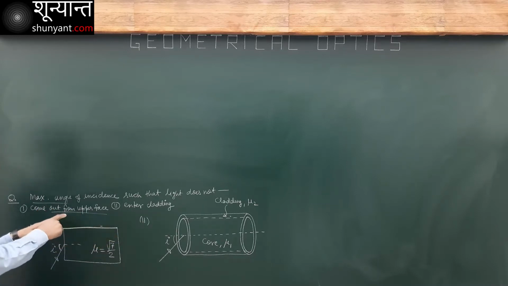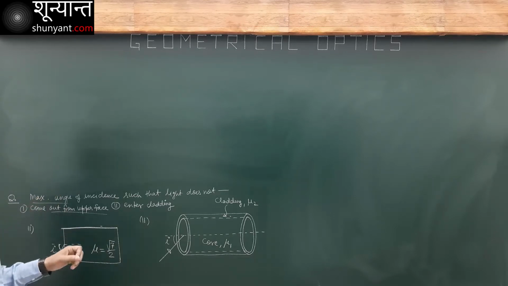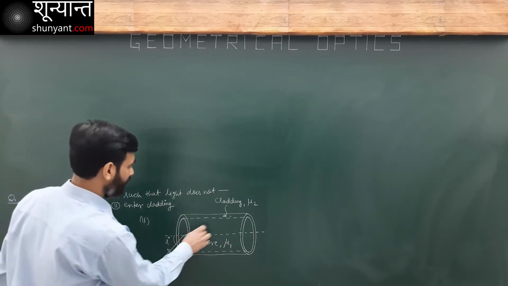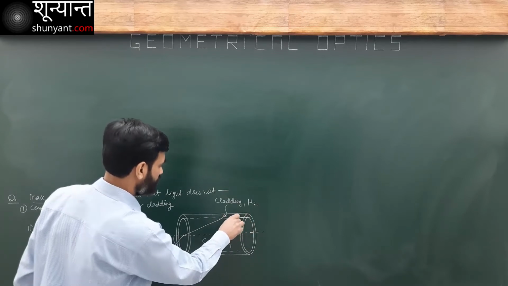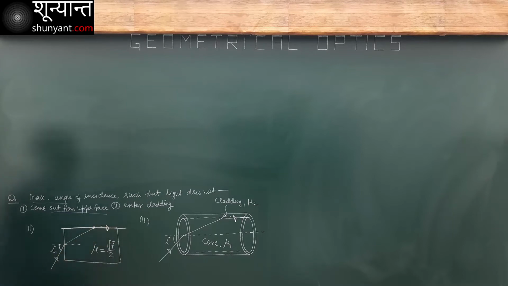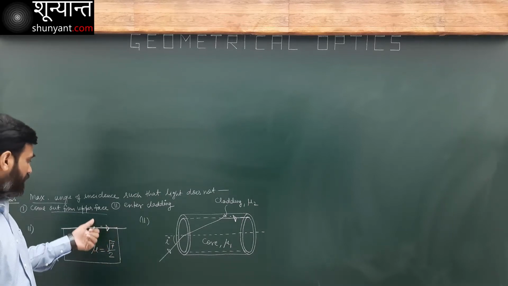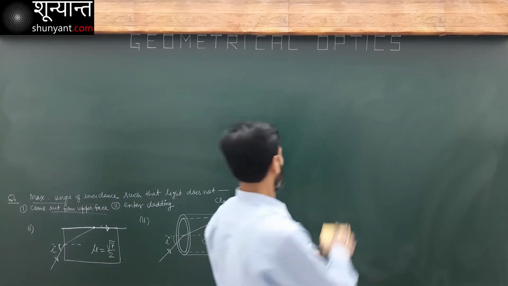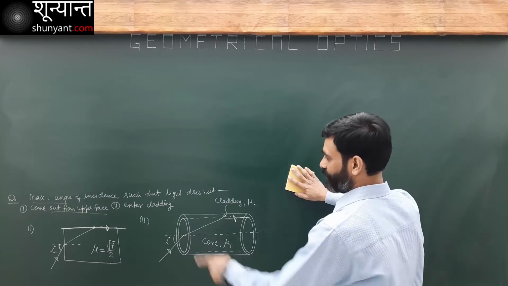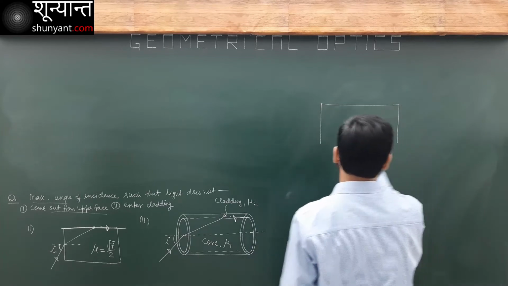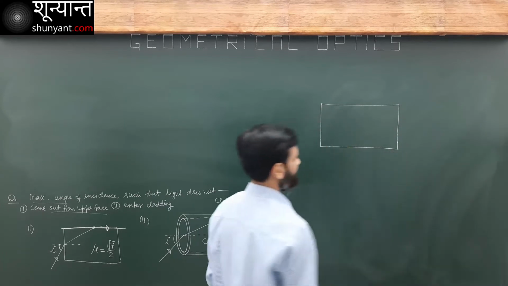So in the first part, in this first question here, I do not want my light to come out from this. In the critical case, it will pass tangentially. Here also, I do not want my light coming out from this. In the critical case, it is going to pass tangentially like this. In both cases, you just apply the condition of this critical case at this point here, and you have the answer. Let's do it in the first case. Let me solve it. Then we are going to see what it is.